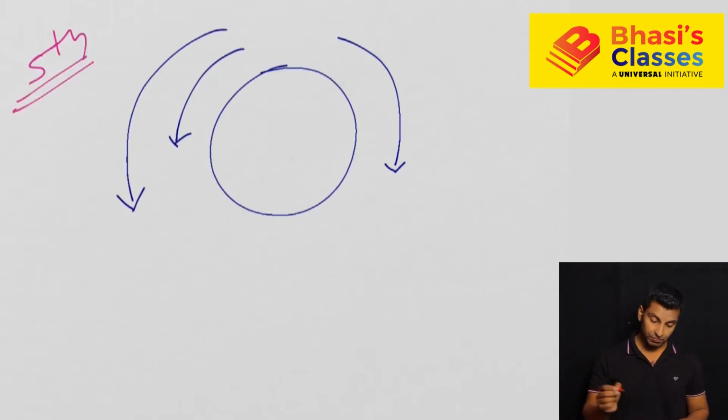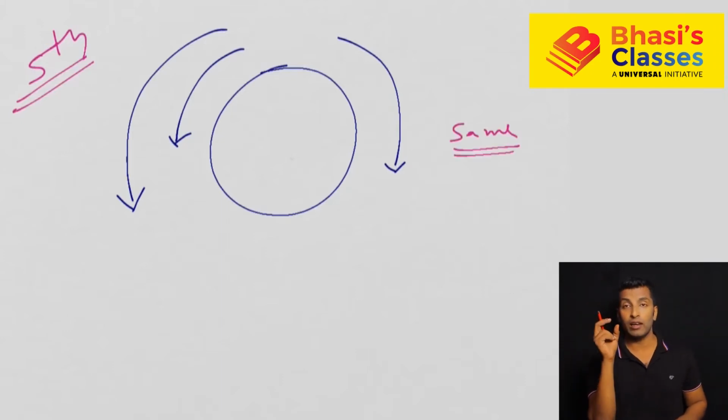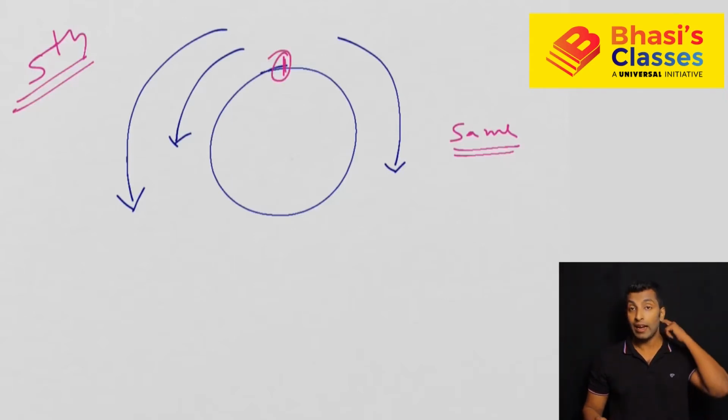First case, if you are running in the same direction, what happens if the speeds are the same? Two persons start from this point, let's suppose this is the starting point, and if their speed is the same, they will always run together. They are meeting together always. So there won't be any question based on the same speed. If you are running in the same direction, the speed has to be different if you need to make a question.